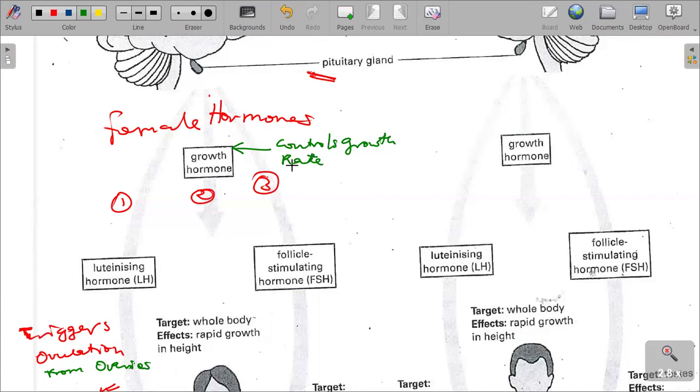And then what you need to understand is that it causes rapid growth associated with what? With puberty. Stimulating rapid growth associated with puberty.